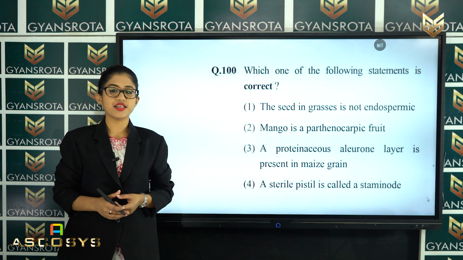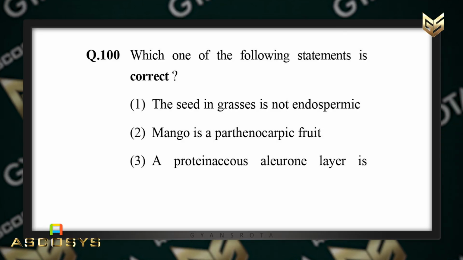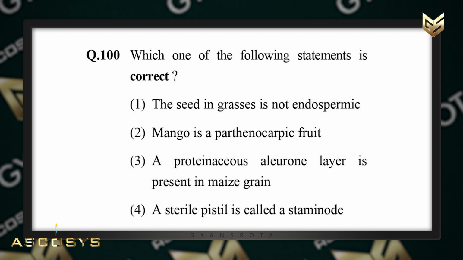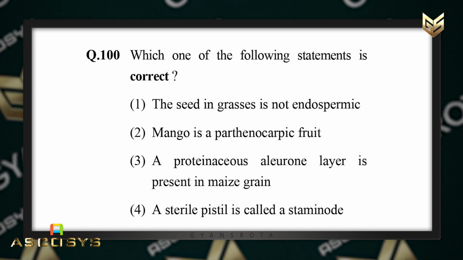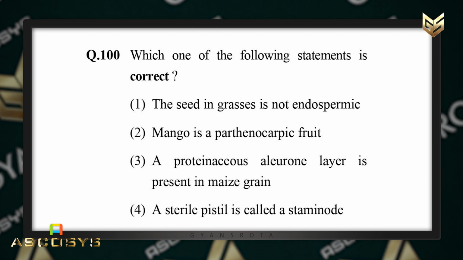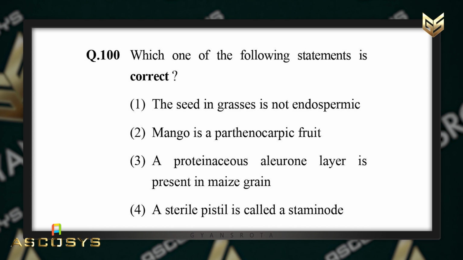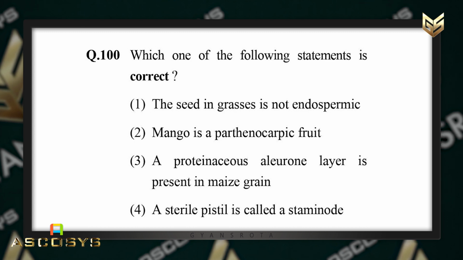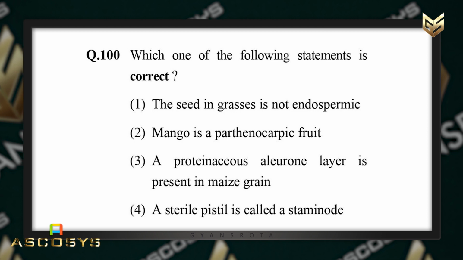Now the next question is question number 100. Which one of the following statements is correct? First statement is the seed in grasses is not endospermic. Second statement is mango is a parthenocarpic fruit. Third statement is a proteinaceous aleurone layer is present in maize grain. And the fourth statement is a sterile pistil is called a staminode.